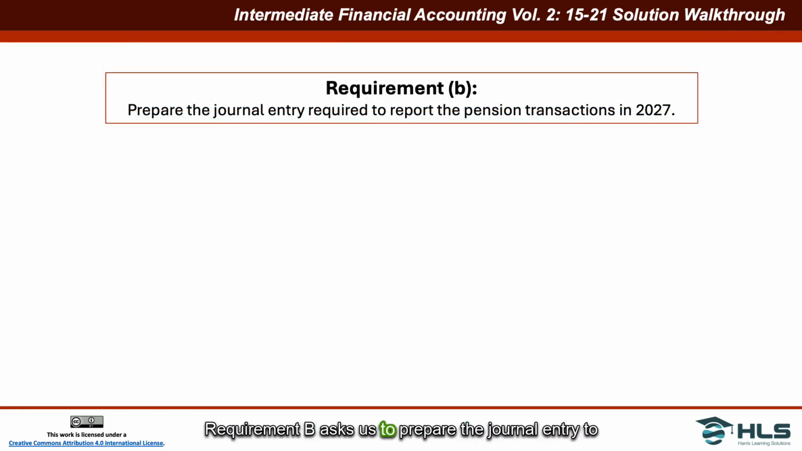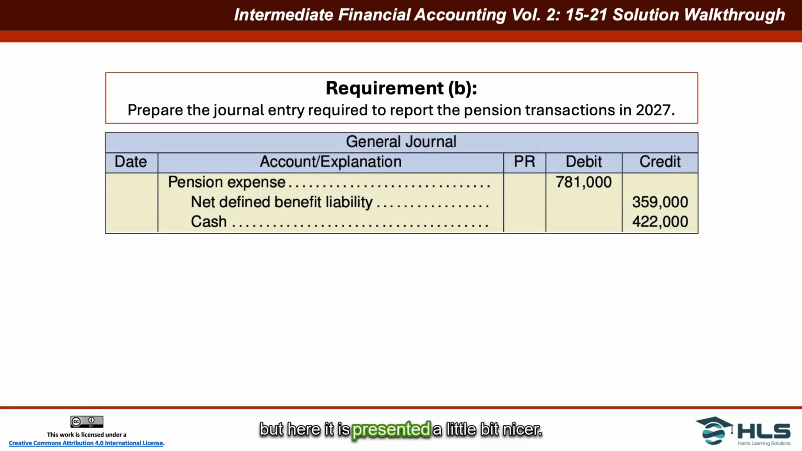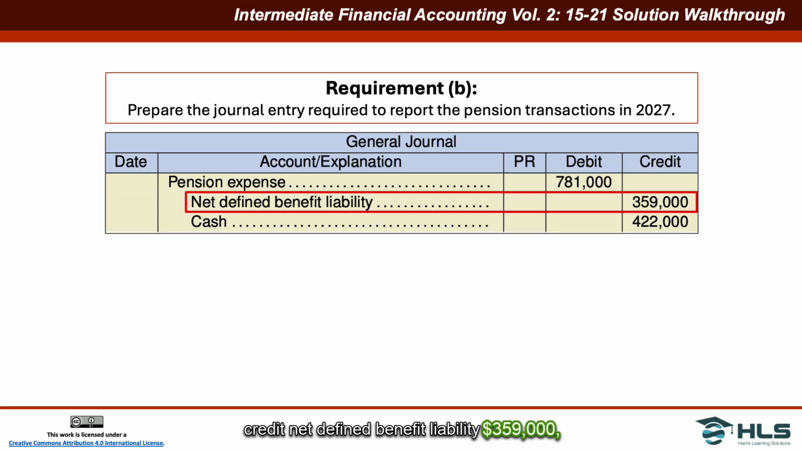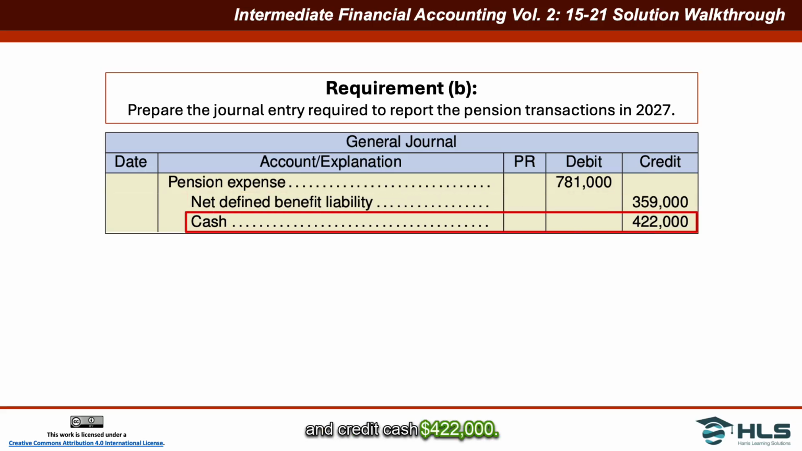Requirement B asks us to prepare the journal entry to report the pension transactions during the year. We actually already did this, but here it is presented a little bit nicer. Again, debit pension expense, $781,000, credit net defined benefit liability, $359,000, and credit cash, $422,000.